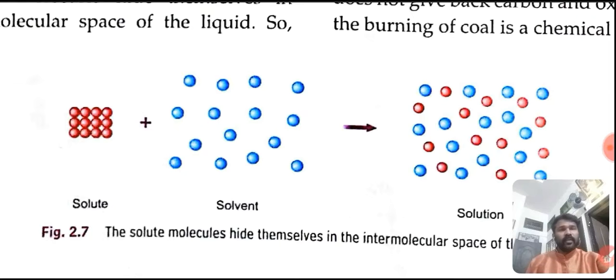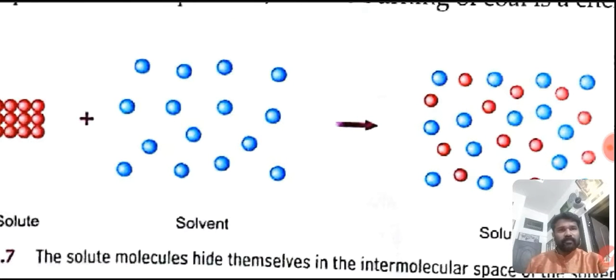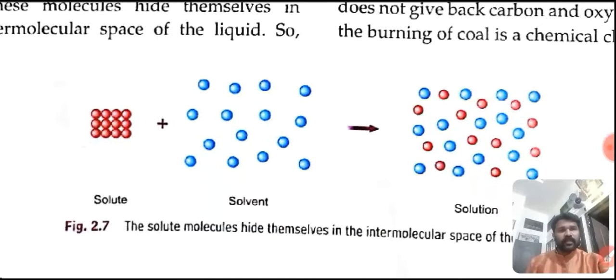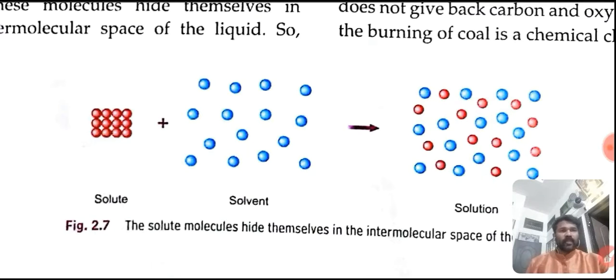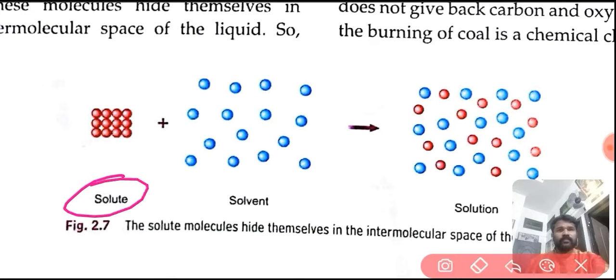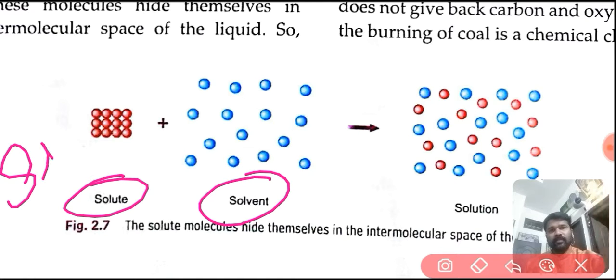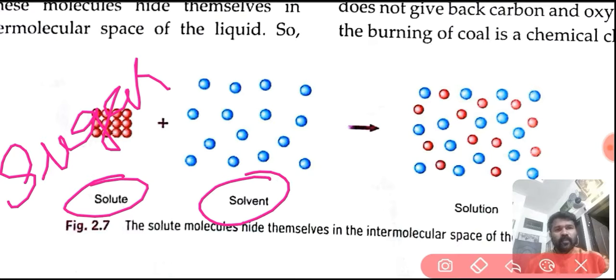Okay, here you see the diagram. Can you remember something according to our theory? Here is the solute, this is the solvent. Suppose this is sugar and this is water.